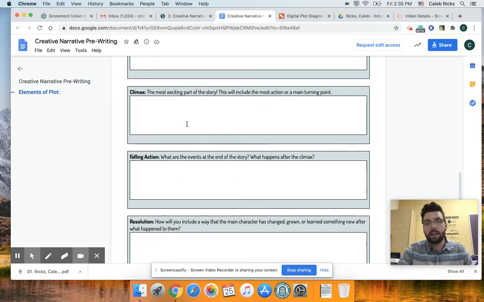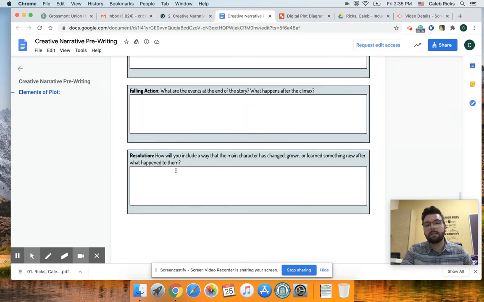The falling action. What are the events at the end of the story and what happens after the climax, right? If we're using A Sound of Thunder, the climax was when the T-Rex appears. But the falling action is: you have the T-Rex, and then what happens? Eckels steps off the path, they get back onto the ship, and Travis is angry that Eckels did that. And that's the falling action, right? What happens after the climax? So the dinosaur is obviously the climax. That's what he paid to get there. That's the whole reason why we went back in time.